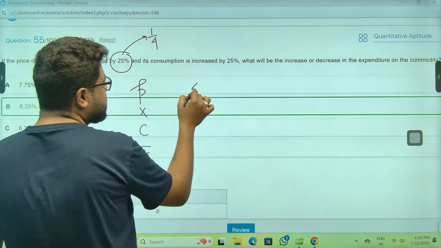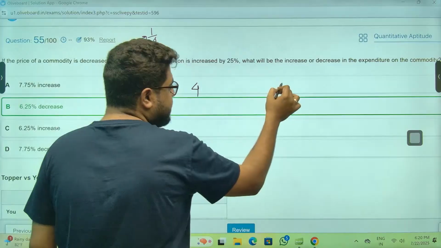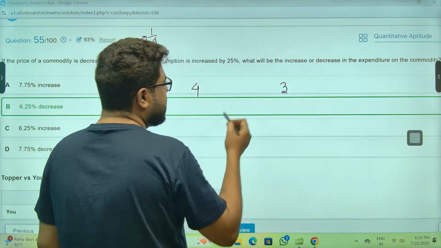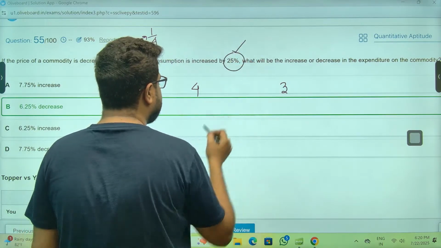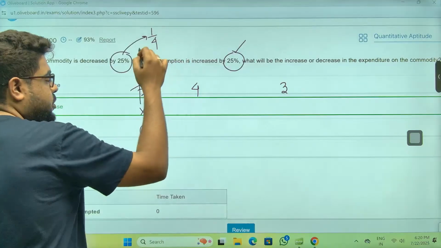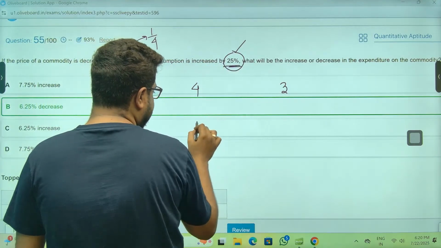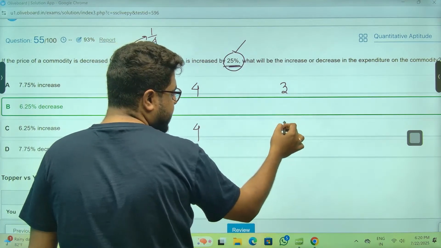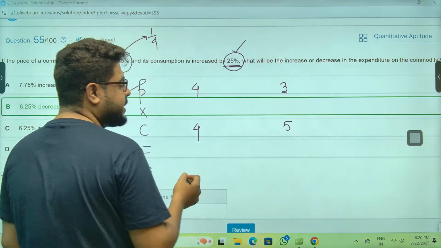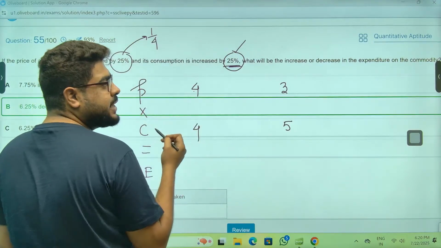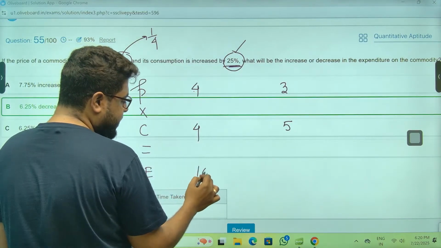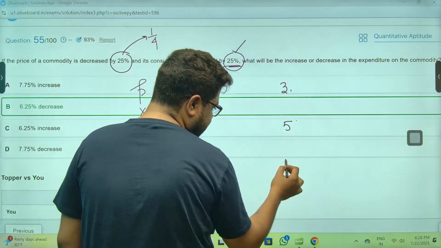Meaning if the price was 4 rupees, it decreased by 1 rupee, it is 3 rupees now. Consumption increased by 1/4, 25%. Meaning if it was 4, now it has increased by 1, so it is now 5. So initial expenditure was 4 into 4, 16. Final is 3 into 5, 15, sir.